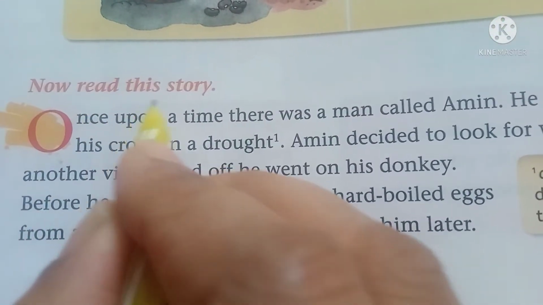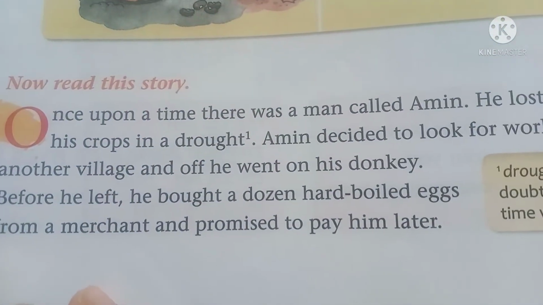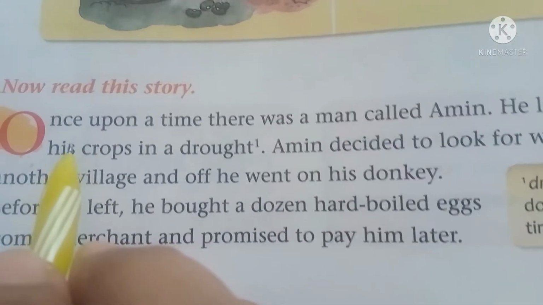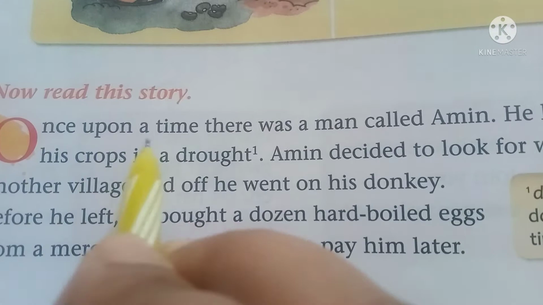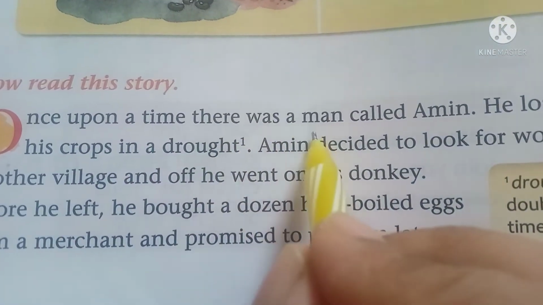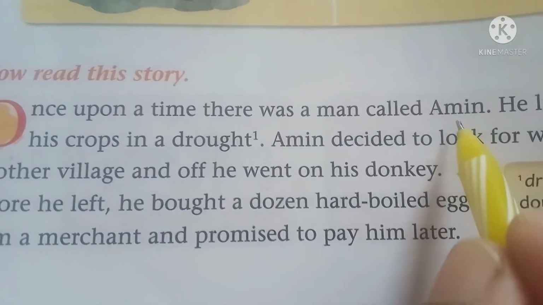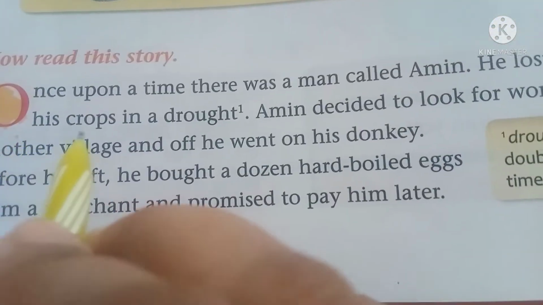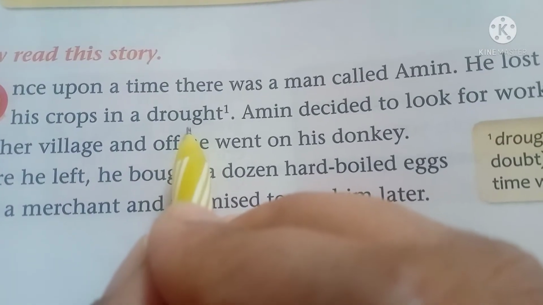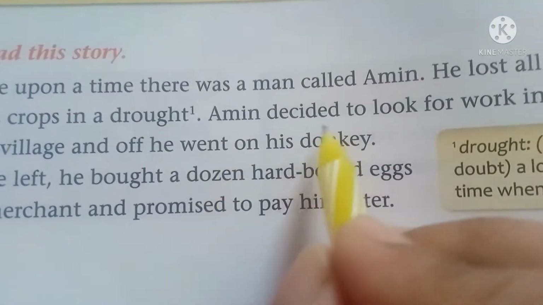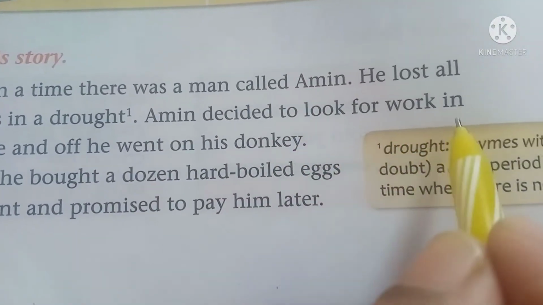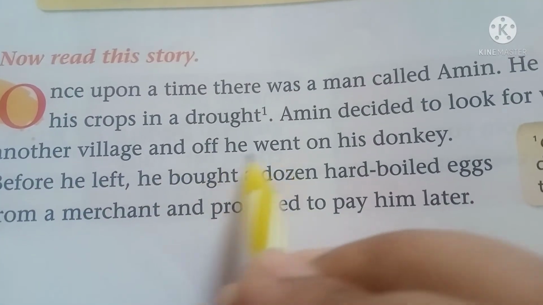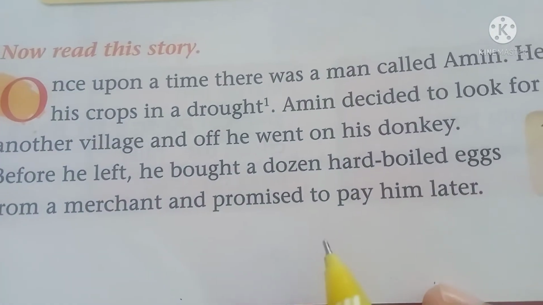Now read this story. Children, what will you do? You need to put your finger on your book and read with me. Okay? Once upon a time, there was a man called Amin. He lost all his crops in a drought. Amin decided to look for work in another village and off he went on his donkey.